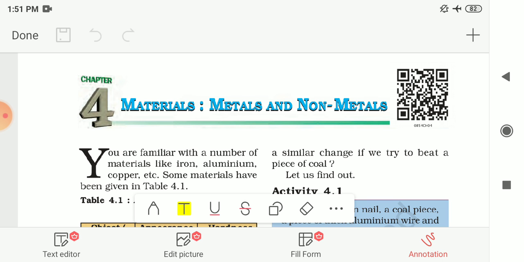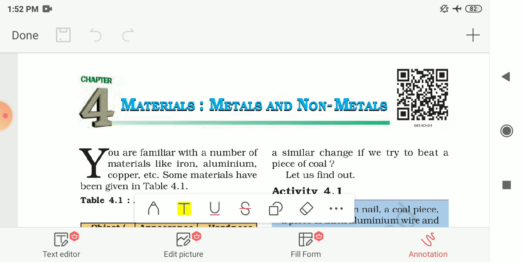Then we had seen some physical properties of non-metals. So non-metals break into pieces on hammering them. The next property about conductivity, so non-metals are bad conductors of heat and electricity. One exception is also there, that is with graphite. Graphite is non-metal, however it is a good conductor of electricity.